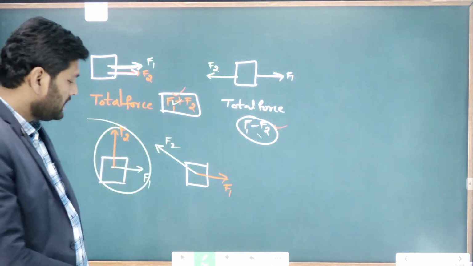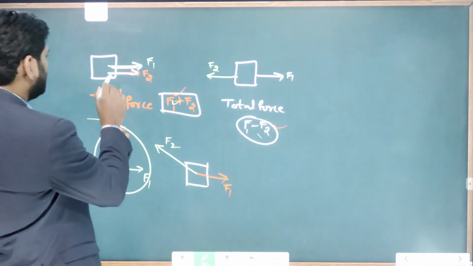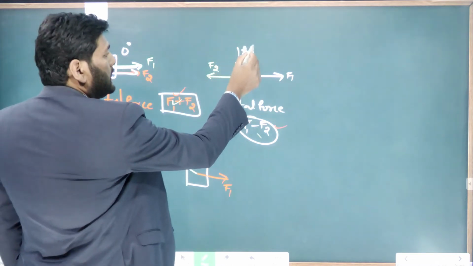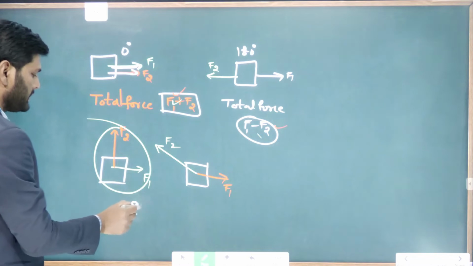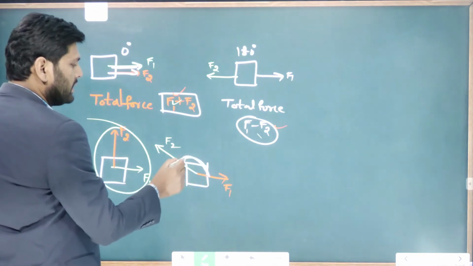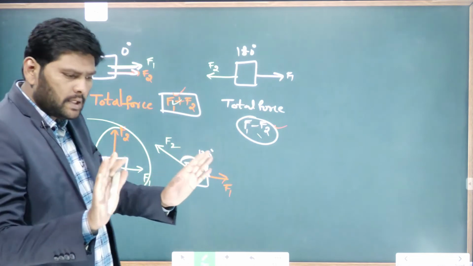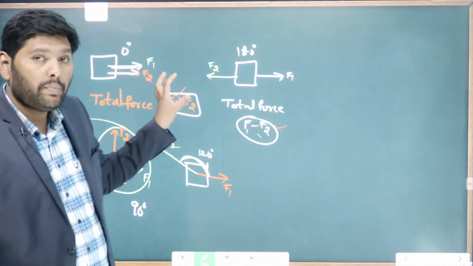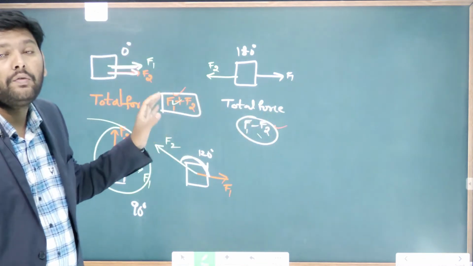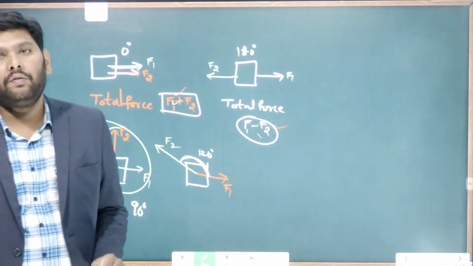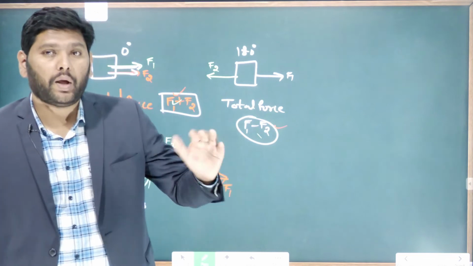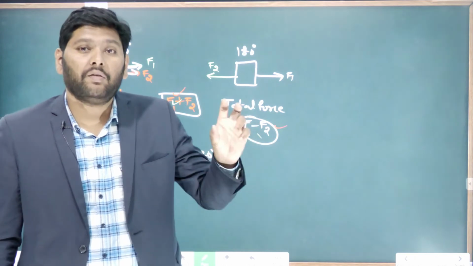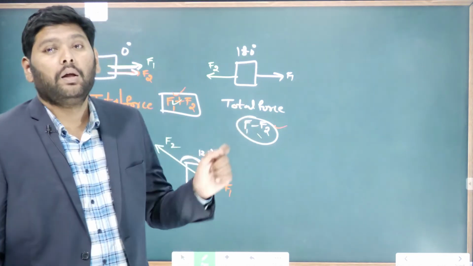So with respect to the angles: here the angle between the two forces is 0, here it is 180 degrees, here it is 90 degrees, and here it is something like 120 degrees. Depending on the angle, the magnitude of the resultant or total force is changing. Physical quantities whose values change with respect to angle and direction are known as vector quantities.